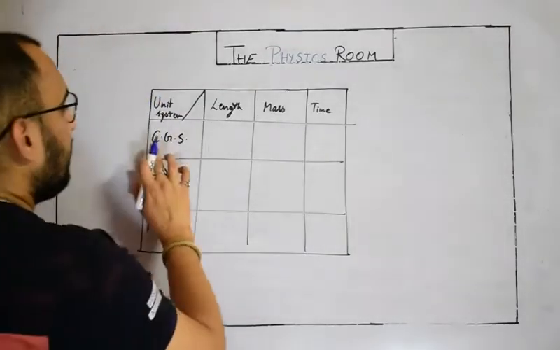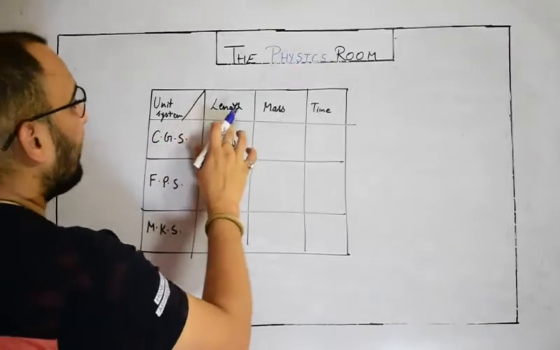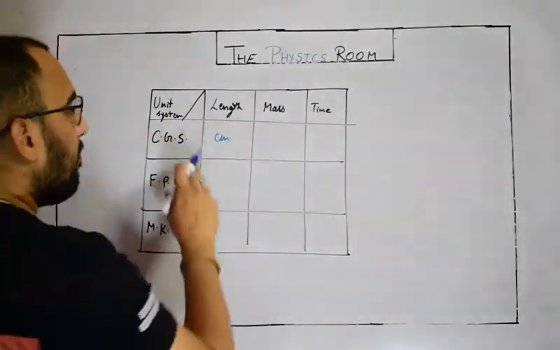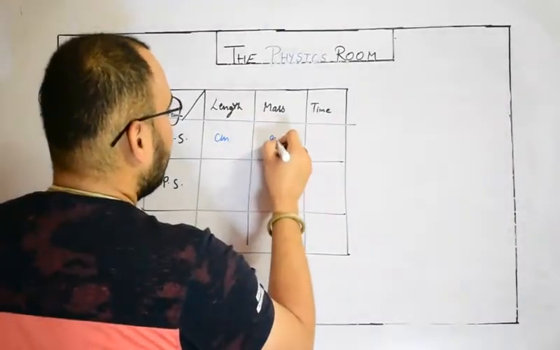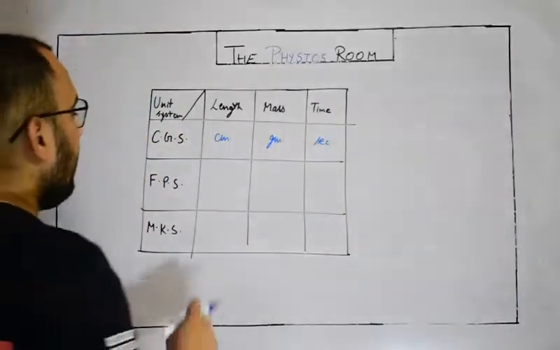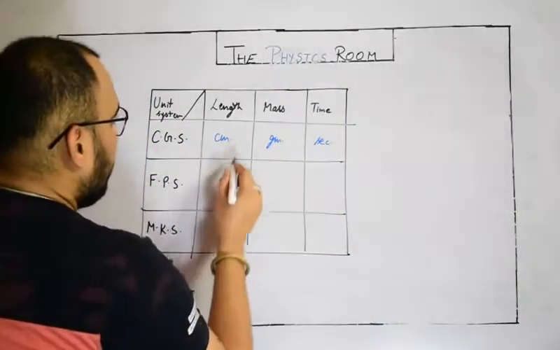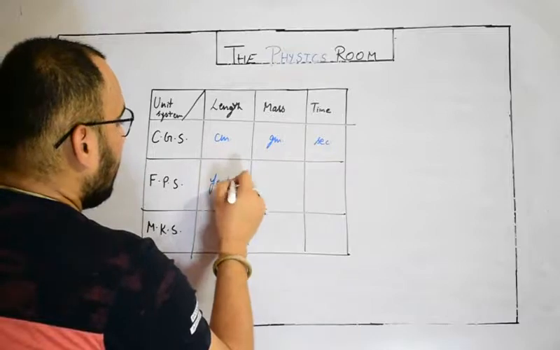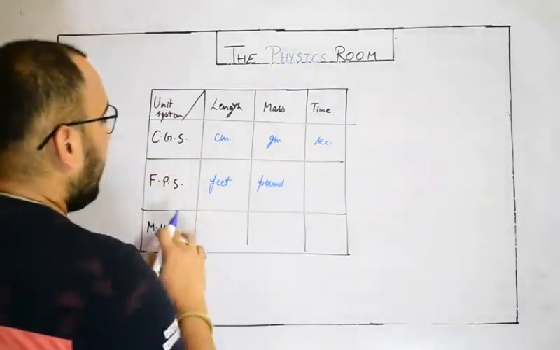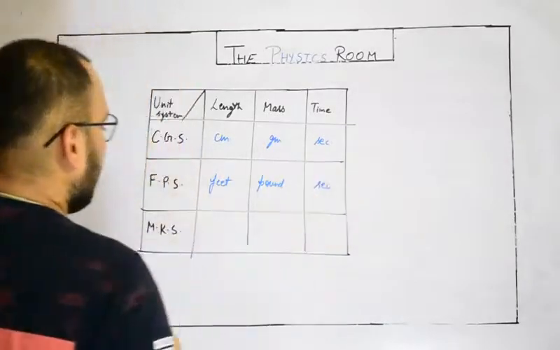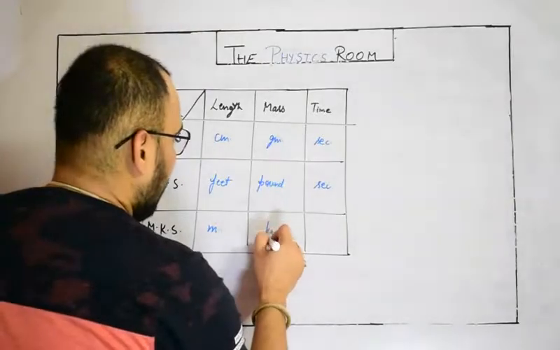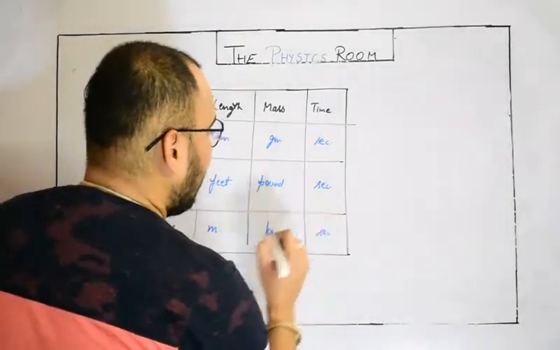In CGS, why do we call it CGS? Because the length in the CGS unit system is measured in centimeters, mass is measured in grams and time is measured in seconds. Okay? In FPS, the length is measured in feet, mass is measured in pounds and time is measured in seconds. And in MKS, length is measured in meters, mass is measured in kilograms and time is measured in seconds.